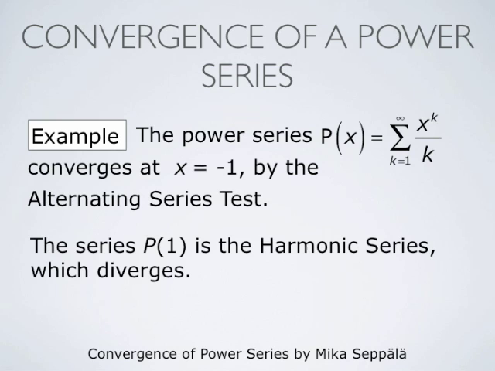If x equals 1, we have the harmonic series summation k from 1 to infinity 1 over k. And we know that the harmonic series diverges. Therefore, this particular series p of x, summation k from 1 to infinity x to the power k divided by k, converges in the half-open interval from negative 1 to 1. Negative 1 is included in this domain where this series converges. Positive 1 is not.